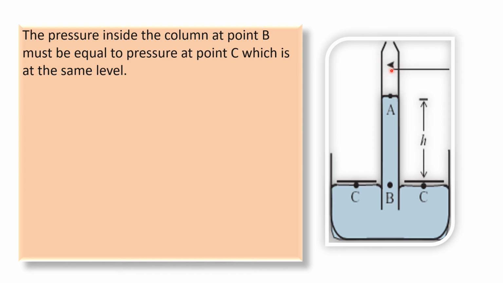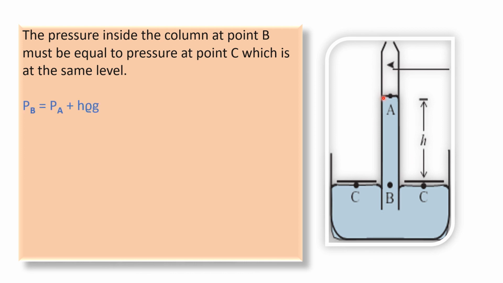Now as there is a vacuum above this surface and the closed end of the glass tube, pressure at point A is equal to 0, and as point C, which is outside the glass tube, and B, which is inside the glass tube, are at the same horizontal level, pressure at point C must be equal to the pressure at point B. But the pressure at point B inside the glass tube is nothing but pressure due to the liquid column, that is mercury column of height H, plus the pressure at point A.